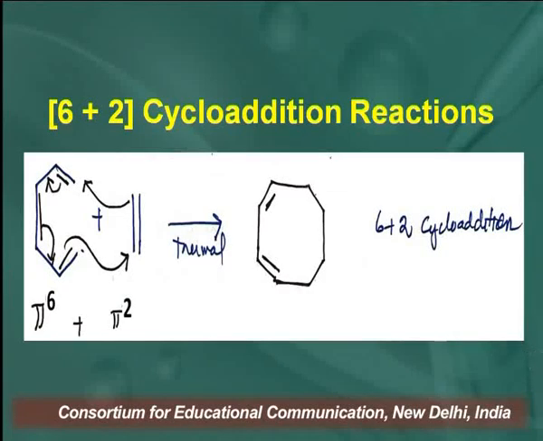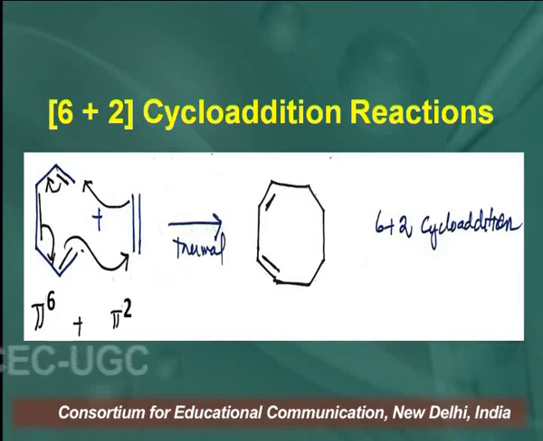Similarly, the next cycloaddition reaction is the 6 plus 2 cycloaddition reaction. So, learner, the reaction takes place in the same way. 6 pi electrons of one reactant and 2 pi electrons of the other reactant react with each other. The pi molecular orbitals are involved in the formation of a 6 plus 2 cycloaddition product.